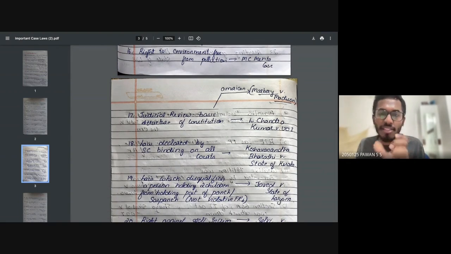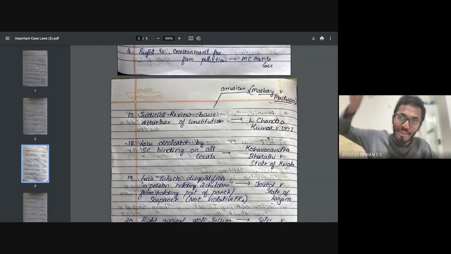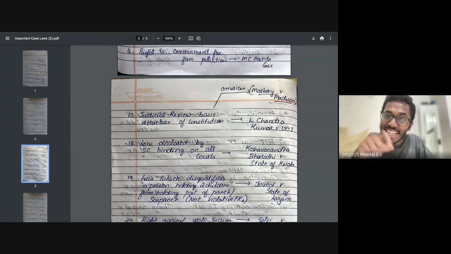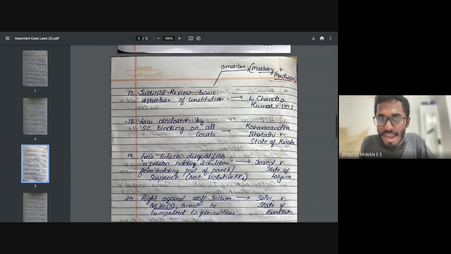Judicial review is a basic structure of the Constitution. See, judicial review is part of the basic structure of the Constitution. No matter what, you cannot remove it. It was decided in which case? It was in L. Chandra Kumar versus Union of India. In America also there was a similar case like this. Okay, and they said that in the case of Marbury versus Madison.